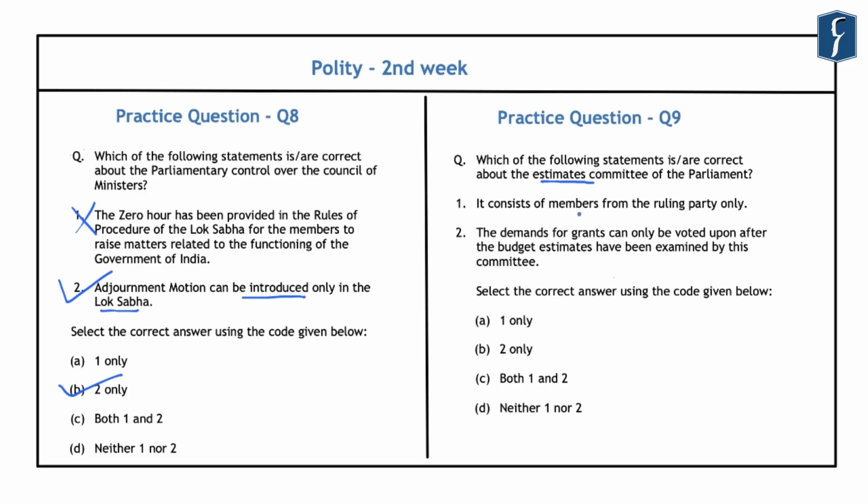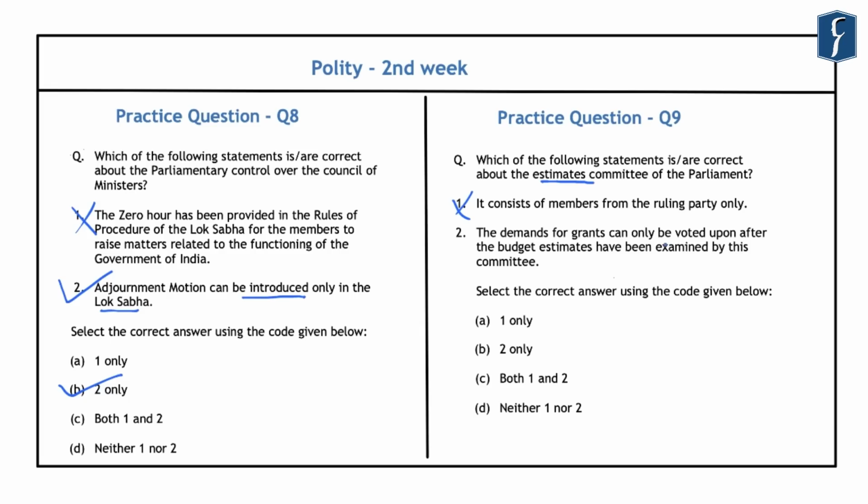And these members are elected by the Lok Sabha every year from amongst its own members according to the principles of proportional representation by the means of a single transferable vote. So an important point that should be noted about this committee is that all the parties get due representation in it. And this is because of the proportional representation procedure for the election of members to this committee. And hence the first statement that is given here is incorrect, that it consists of members from the ruling party only. However, the only clause is that it consists of members from the Lok Sabha only.